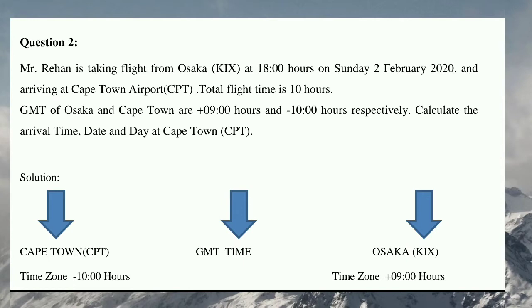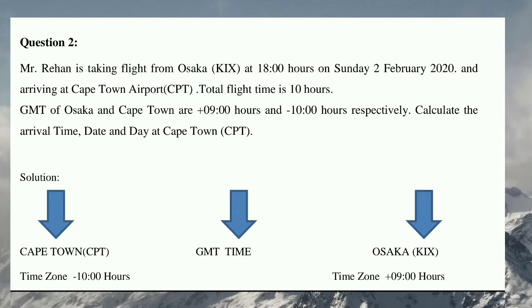In this video, I have taken the same example again, where I have just changed the name, date, day and timing. I will discuss the same case so that you can understand how to calculate the arrival time, date and day with the help of the time zones of different cities and the total flight journey. Once I finish this example, we will go to the next question, where a person will take a flight from a minus time zone country and reach a destination in a plus time zone.